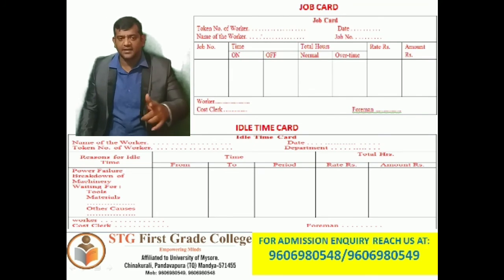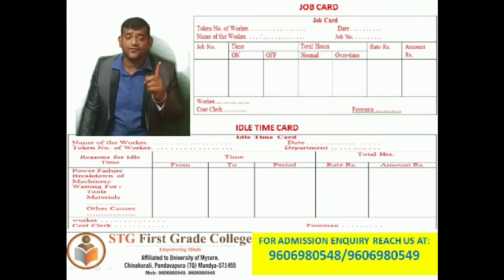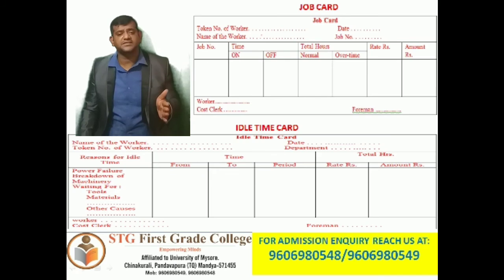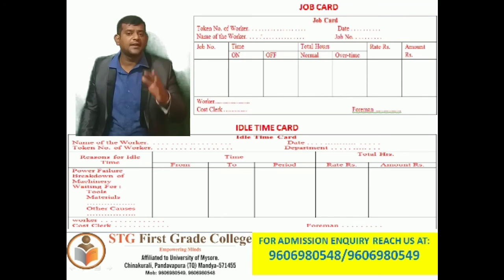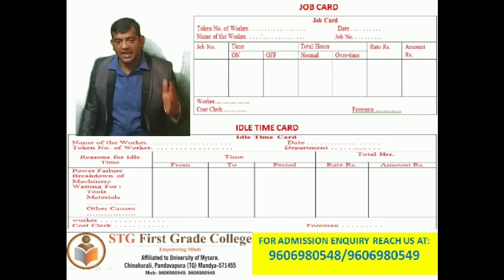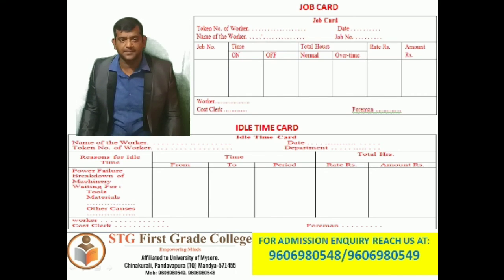You have to understand: power failure if any, breakdown of machinery if any, waiting for tools if any, waiting for raw materials if any, or any other reason that has to be specified, from which hour to which hour the idle time was, total number of hours, that is period. Rate per hour and amount are also calculated here. The worker and cost clerk will look into it and sign on that particular specimen. The foreman also signs on the same.